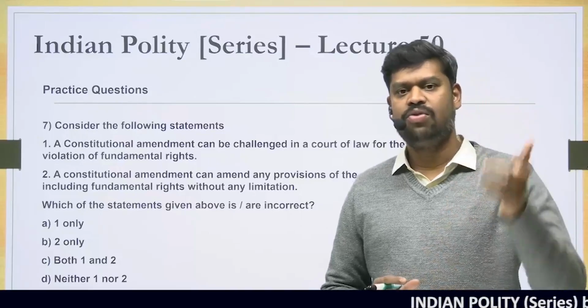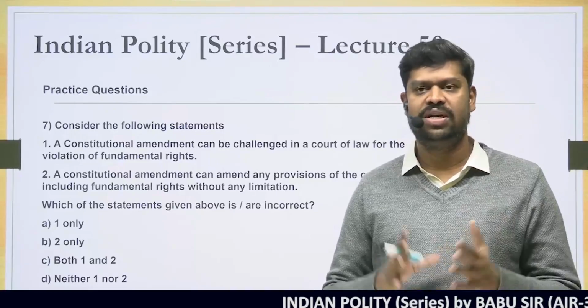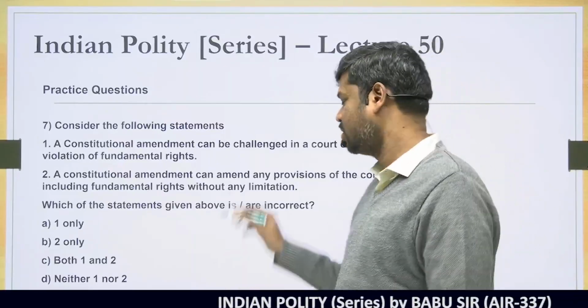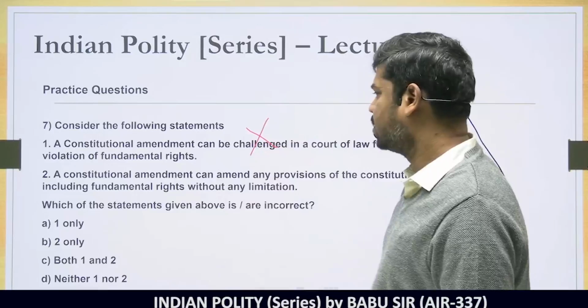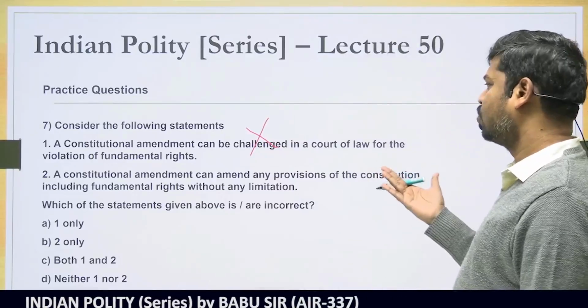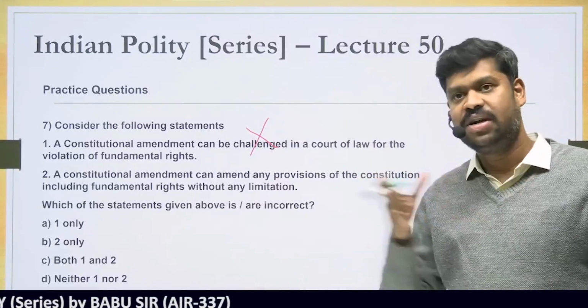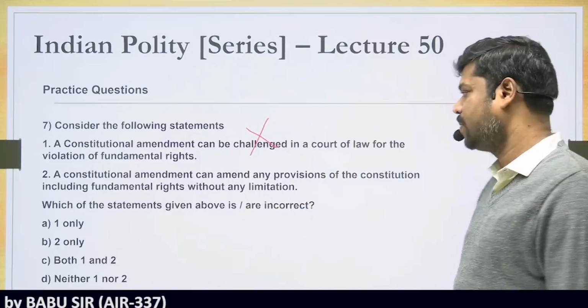The only ground is that it is violative of the basic structure. So to that extent, this statement is wrong. Can a constitutional amendment be challenged for violation of the fundamental rights? No, unless the fundamental right is part of the basic structure.